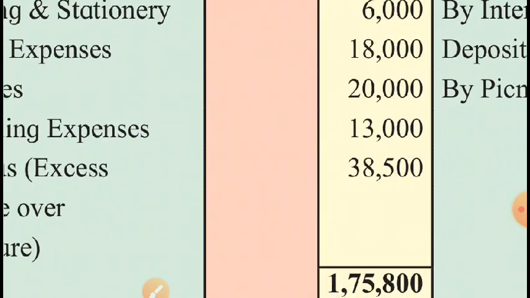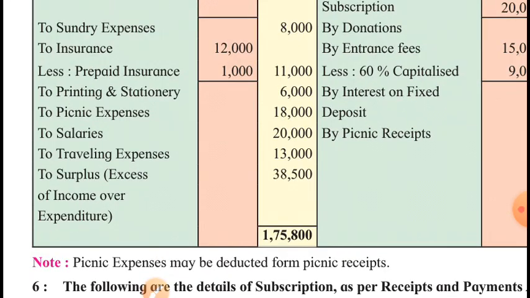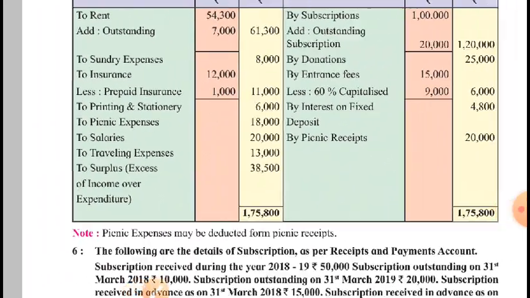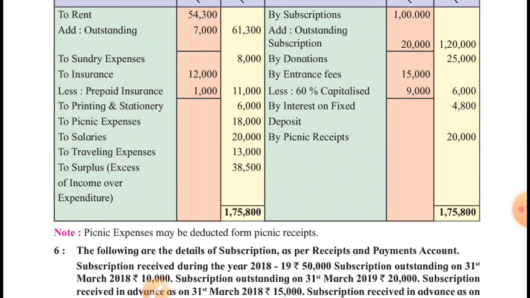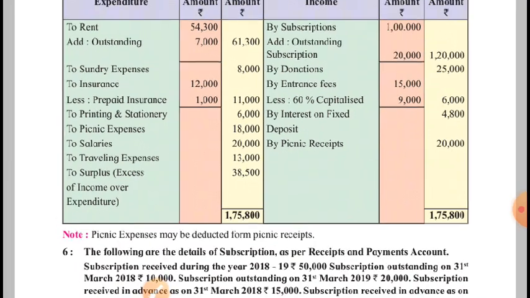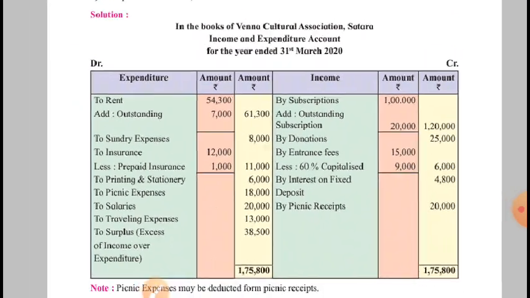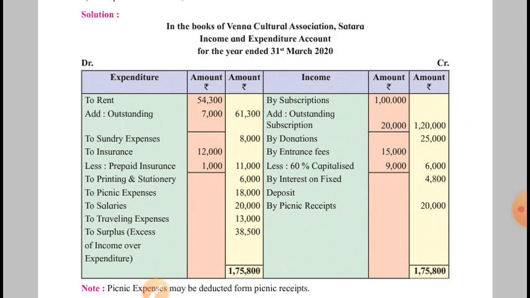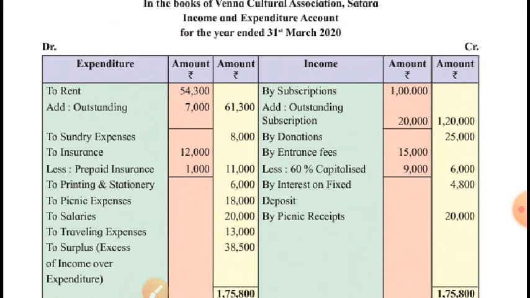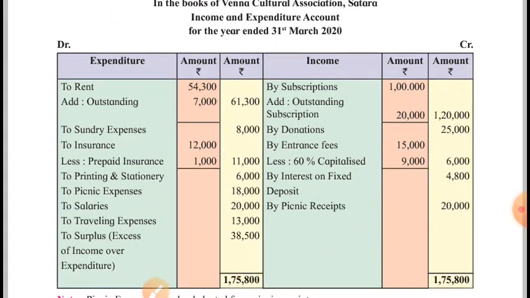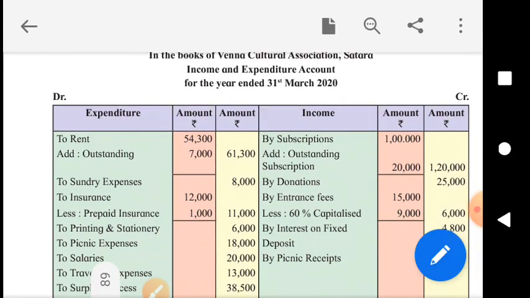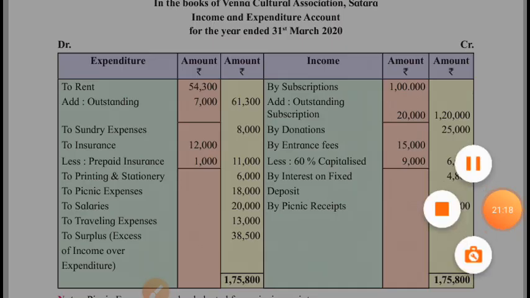And I have already told you in the previous video lectures that the surplus is added to the capital fund. That's it. This is the income and expenditure account. Now you try to solve this problem in your notebook. Thank you very much.